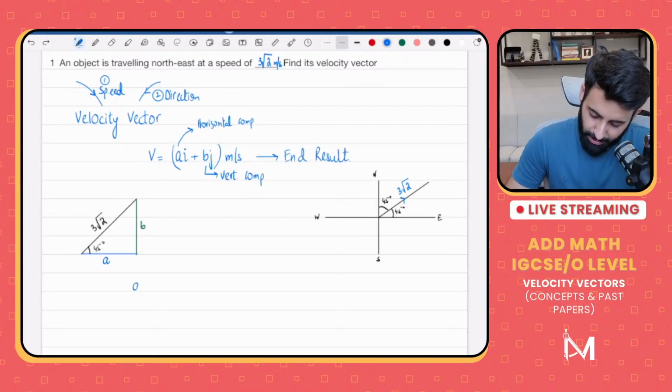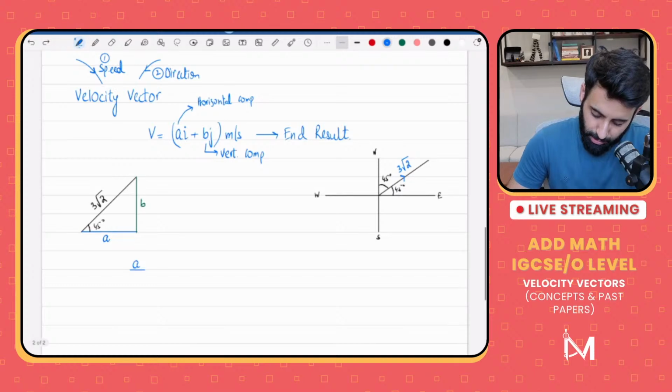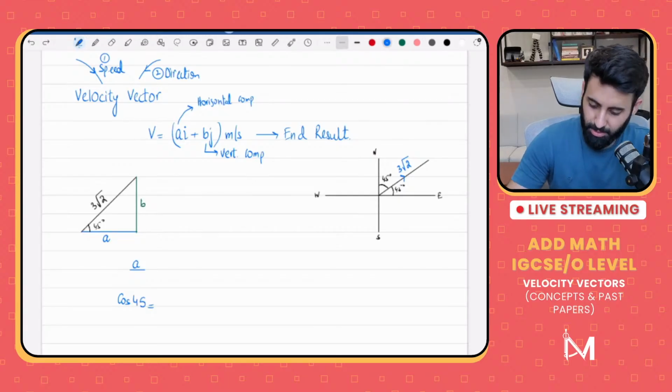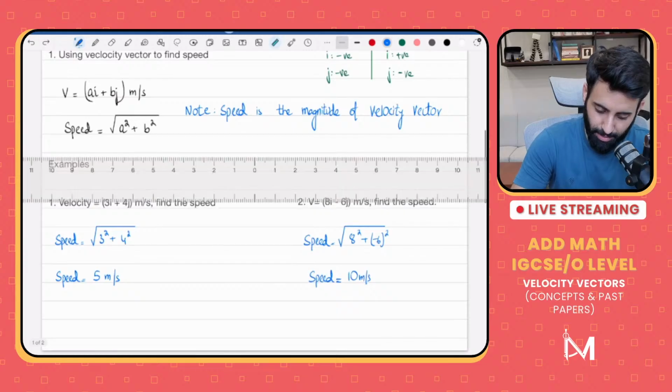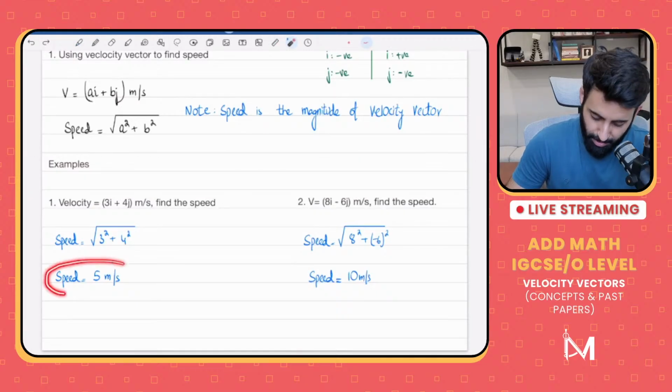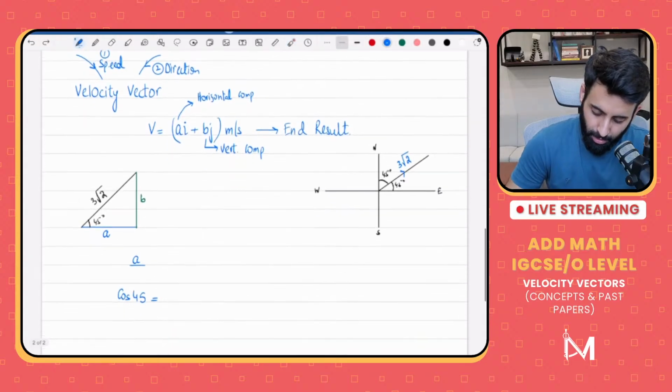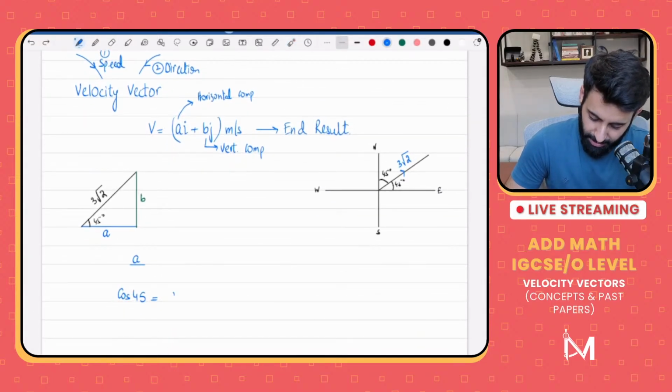So first let's focus on a. a is the adjacent side, so for that we'll have to use cos. So cos 45 is equal to... I think you joined late, so please watch the initial part of the stream where I explained that if you're given the velocity and you have to find the speed, speed is equal to the magnitude of the velocity vector. So cos 45 is equal to adjacent over hypotenuse.